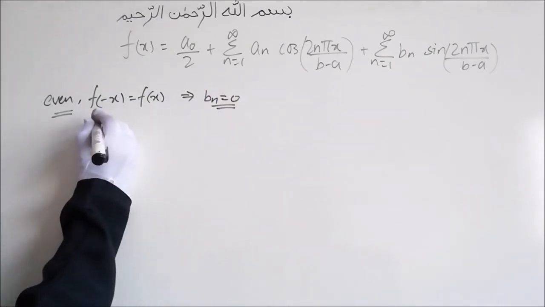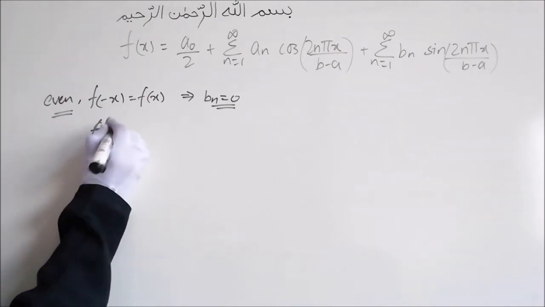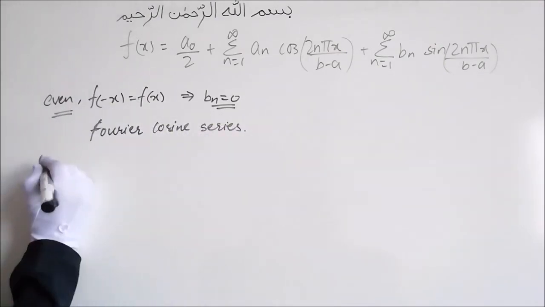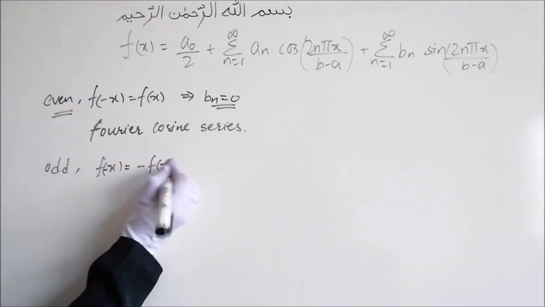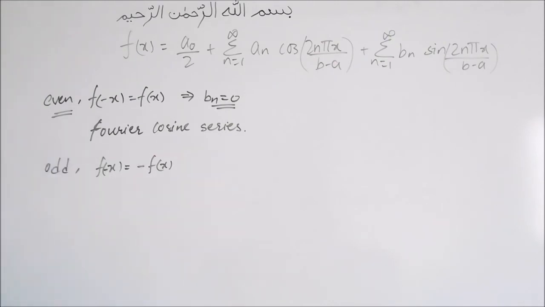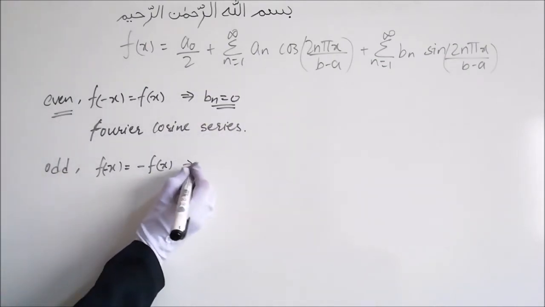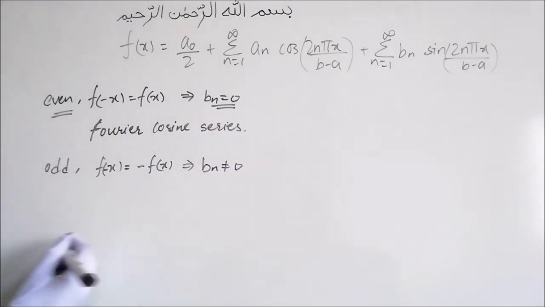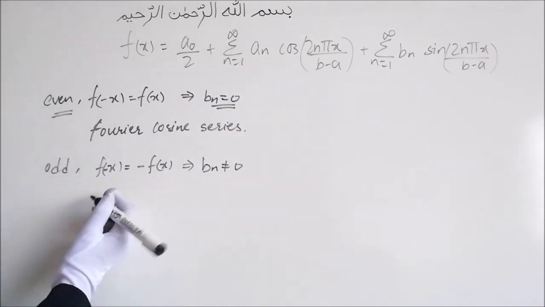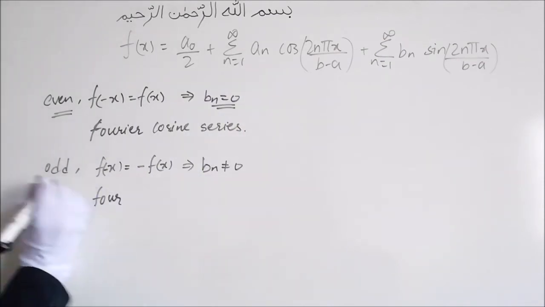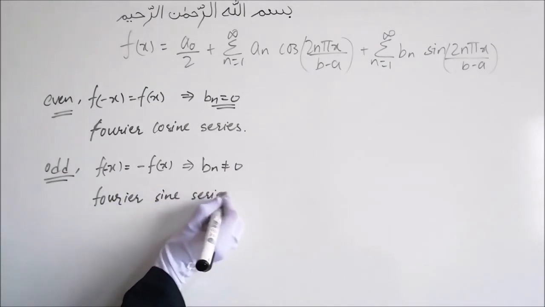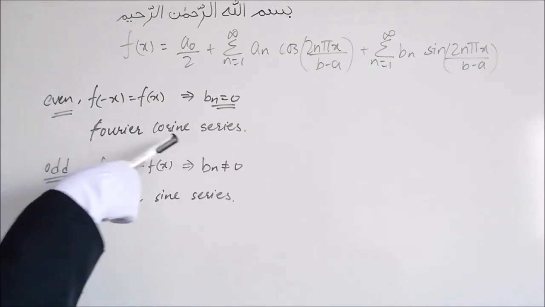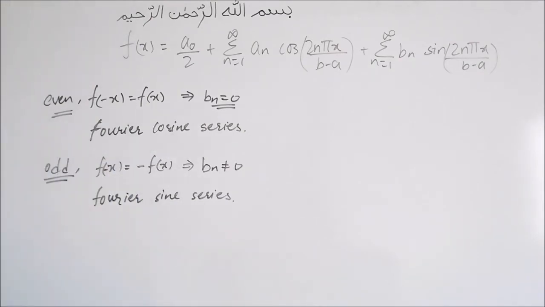So, this is also known as the Fourier cosine series. If f of x is an odd function, that is f of minus x will be equal to minus f of x, and the graph of this function is antisymmetric about x equals 0, then the constant and the an term here will be equal to 0, but the bn term will not be equal to 0. So it will contain the sine series, and therefore for an odd function we get a Fourier sine series. Thus, for even functions we will get the cosine series, and for odd functions we will get the sine series.